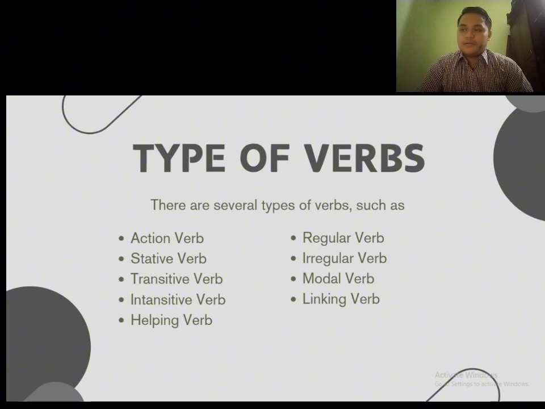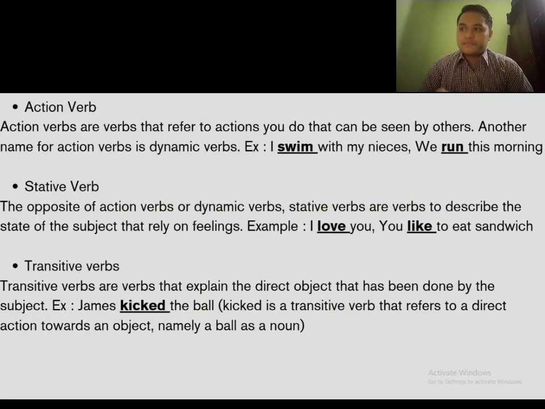And the next one is types of verbs. There are several types of verbs such as action verb, stative verb, transitive verb, intransitive verb, helping verb, regular verb, irregular verb, modal verb, and linking verb.